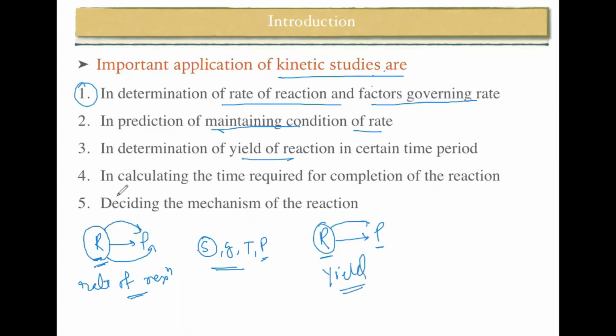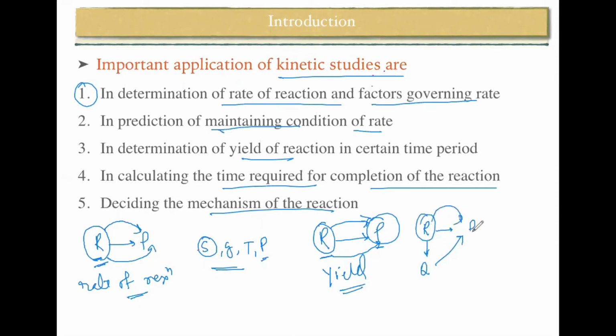Fourth one: it calculates the time required for completion of the reaction. Whether it is a slow reaction or a fast reaction, we can determine how much time the reactant takes to convert into the product. Fifth: deciding the mechanism of the reaction. That means when the reactant is converted to the product, there is a possibility that the reactant is converted to another intermediate Q, and after that it is converted to P. This is the mechanism by which the reactant converts to the product.